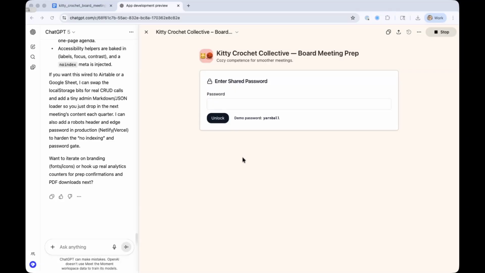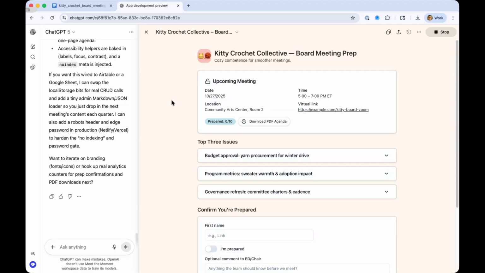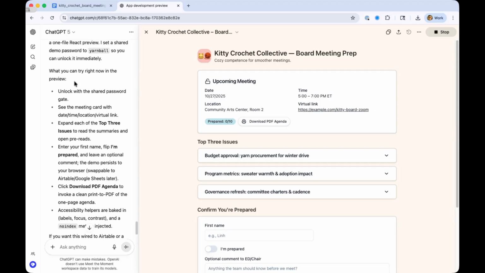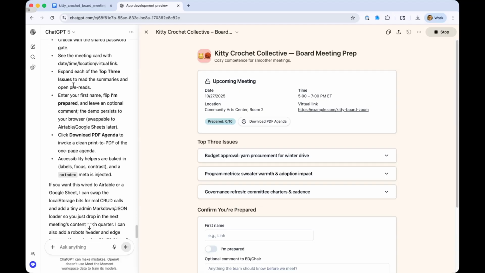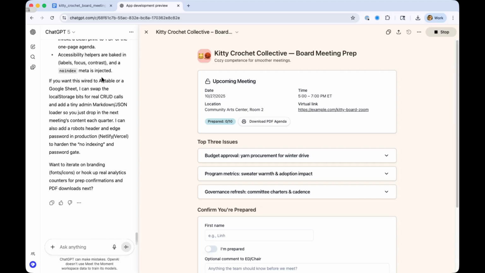And we are back. So ChatGPT in about 5 minutes went ahead and created this. It was kind enough to tell me the demo password right there. So I'm going to put it in, and here is our application. Now this is telling me everything it did, and I can unlock it. I can look at the 3 issues. I can download the PDF agenda.